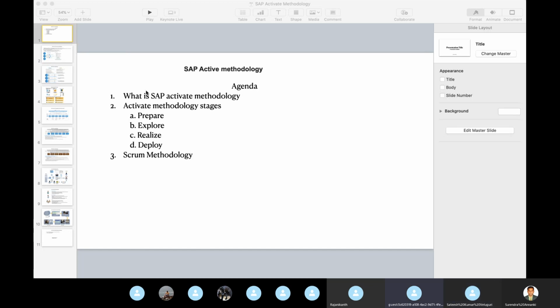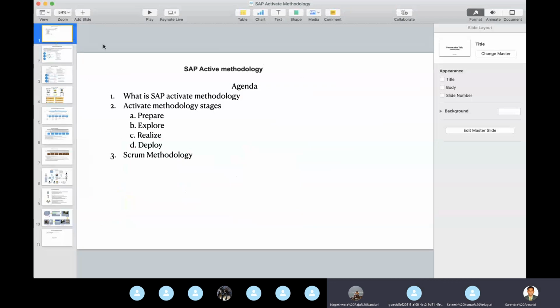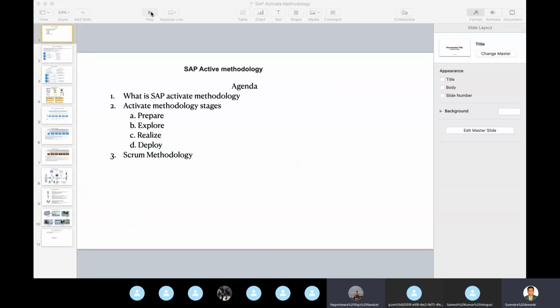We lost him. Yeah, Surendra. I think he went on mute. Surendra, you are on mute. I think you are in the call. Yeah, please. I was on mute, sorry, I was talking on mute. You are correct. Generally we call the short name Active, but the real name is Activate methodologies. So Rajnikant, you are correct.